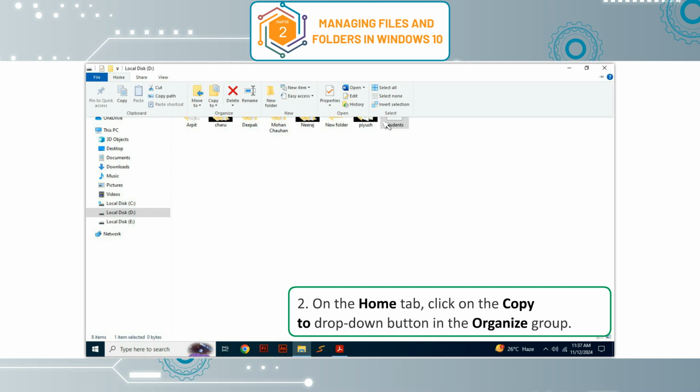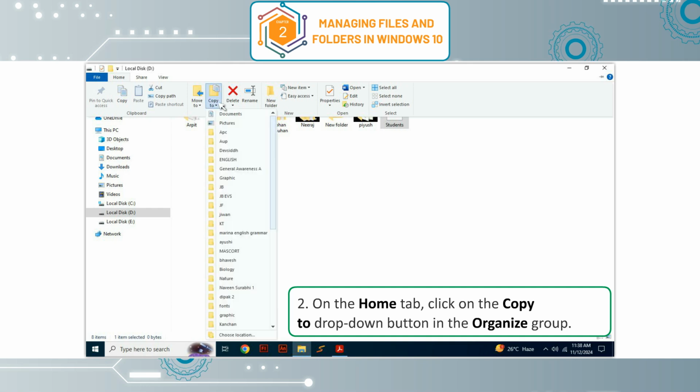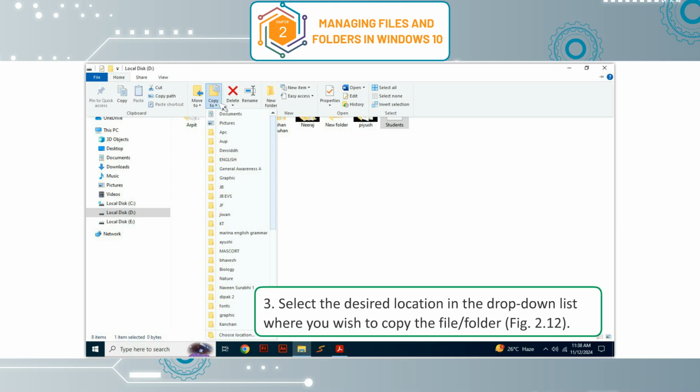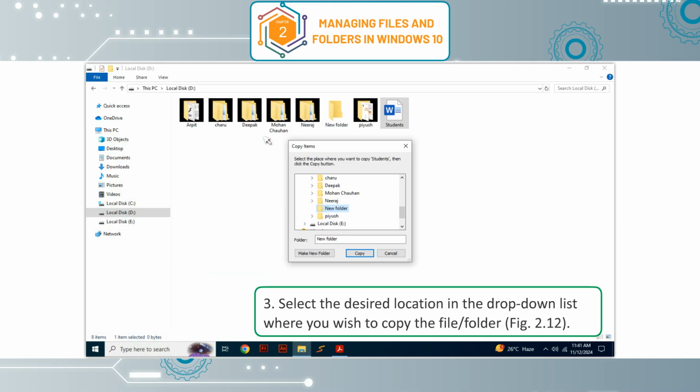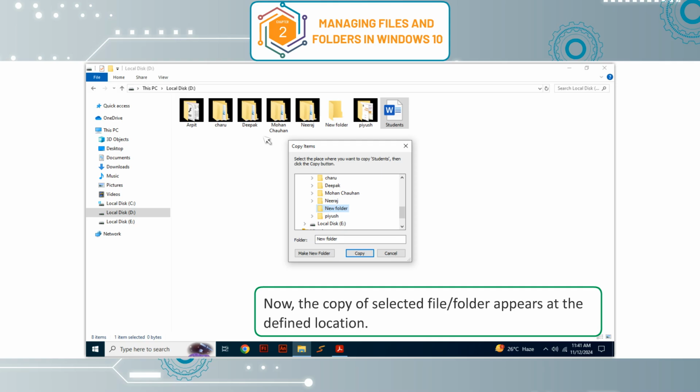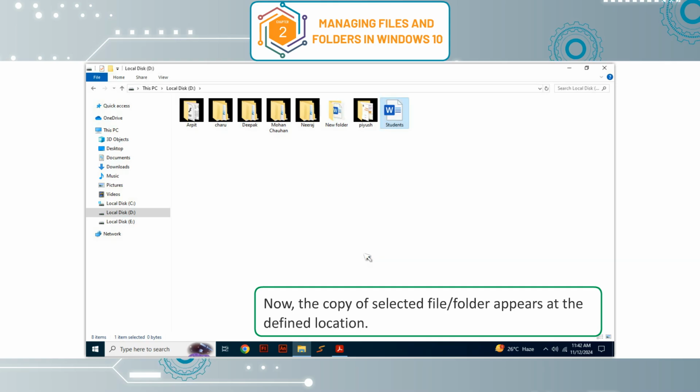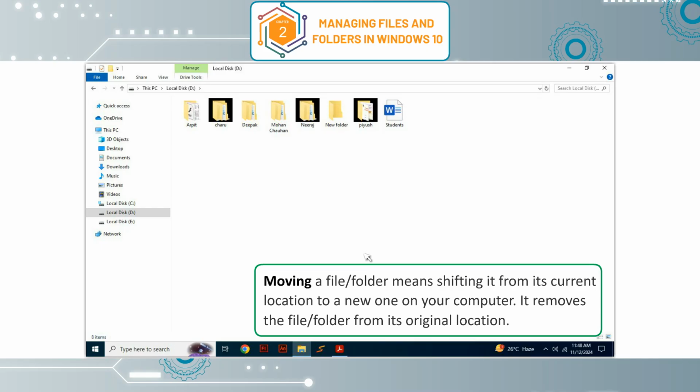2. On the Home tab, click on the Copy to drop-down button in the Organize group. 3. Select the desired location in the drop-down list where you wish to copy the file or folder, figure 2.12. Now the copy of the selected file or folder appears at the defined location.